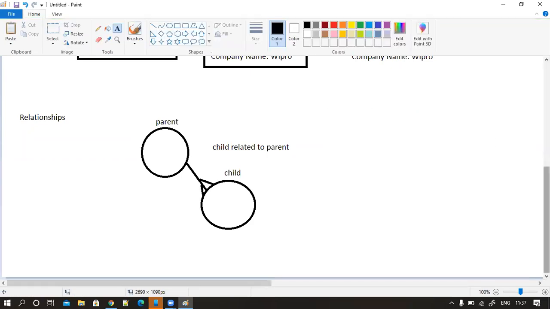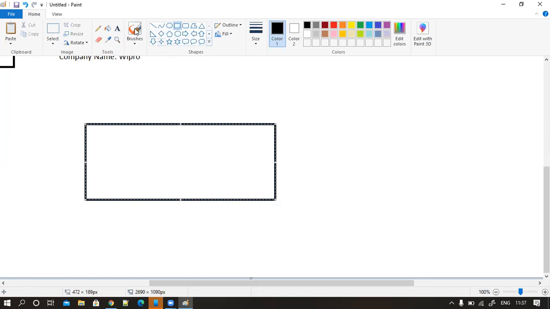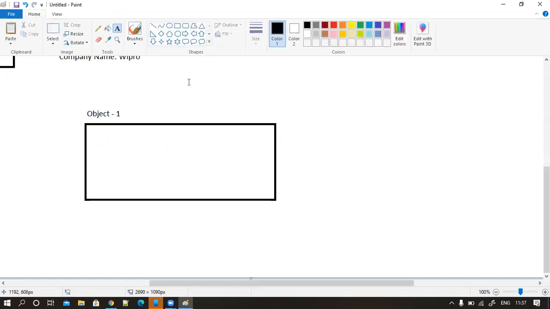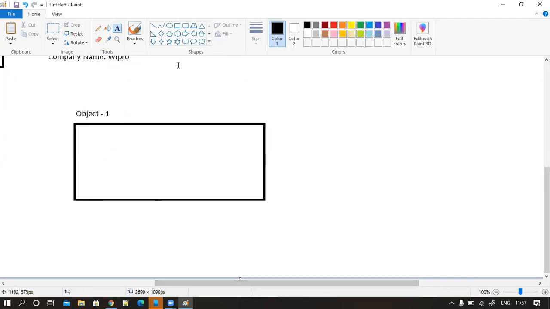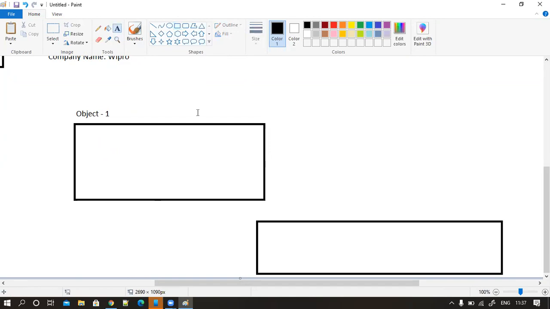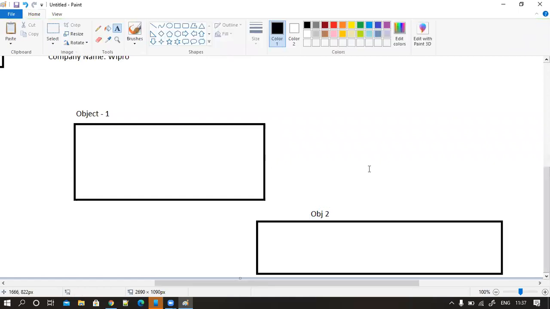Let us, for example, say this is object one. Again, I'm not touching Salesforce. This is object one. You can consider this one as object two. Is there any relation between these two objects? No.